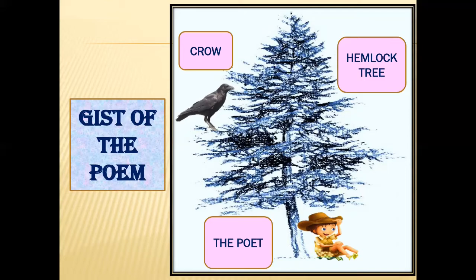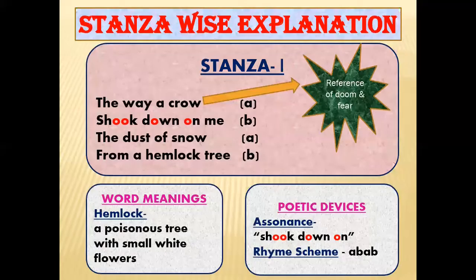Hemlock tree is a poisonous tree, and crow signifies fear and destruction. But in the end of the poem, these two agents of nature changed the mood of the poet from sadness to happiness. So now let's understand the stanzas of the poem.